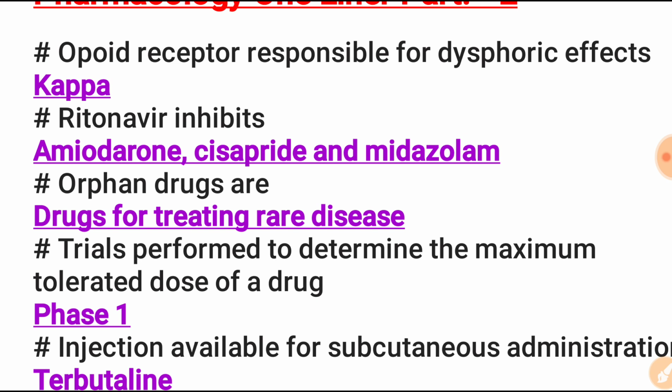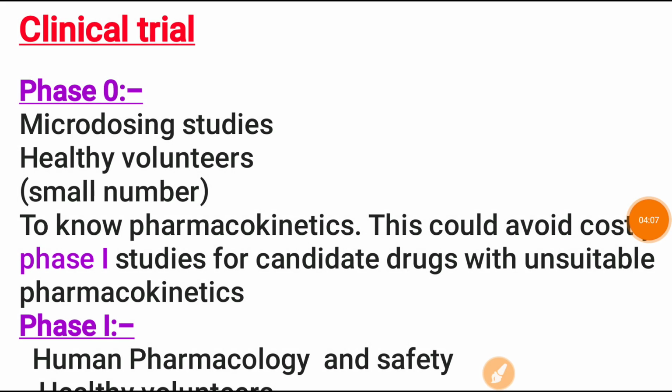The trial performed to determine the maximum tolerated dose of a drug is phase 1. The clinical trial is divided into phases 0, 1, 2, 3, 4. Start with phase 0.